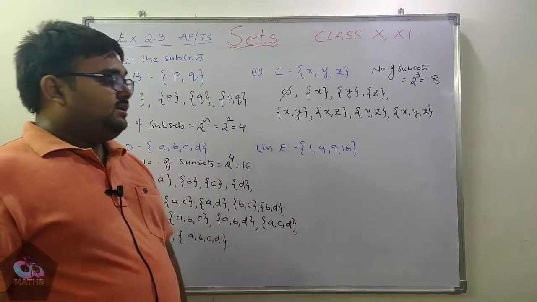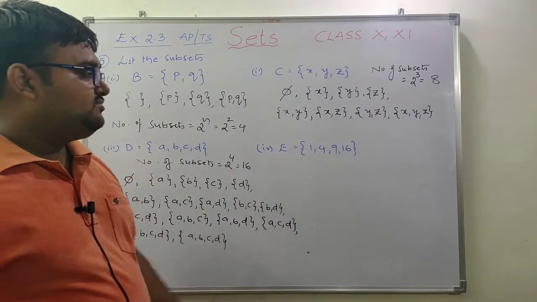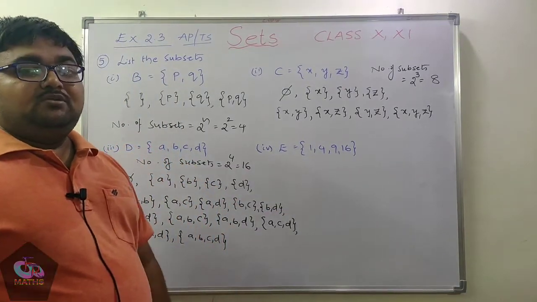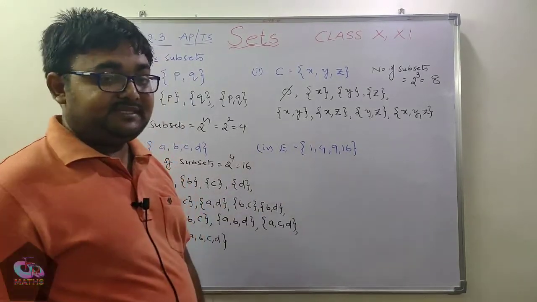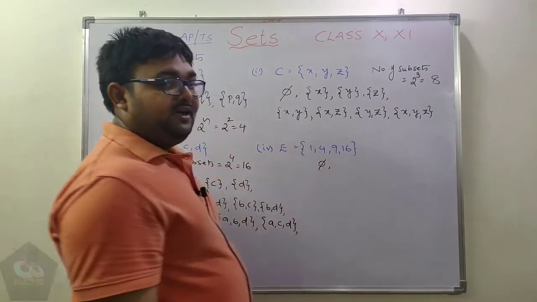Next, the fourth set. Here also, totally how many elements are given? 4 elements. So again we need to follow the same process. Totally how many subsets will come? 16. From this, the first subset is the empty set.